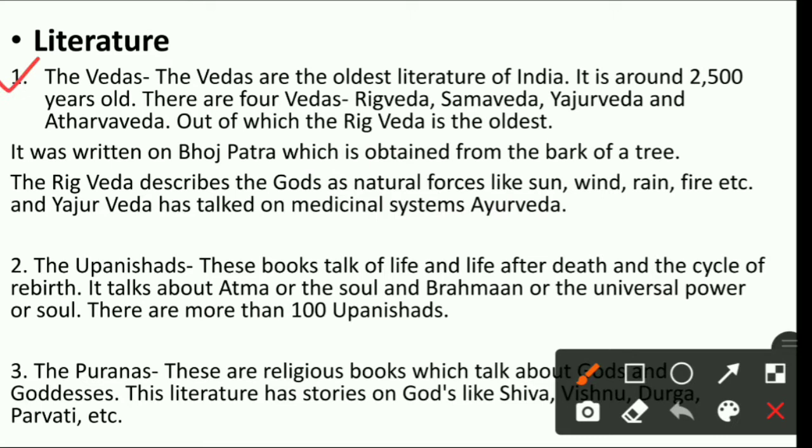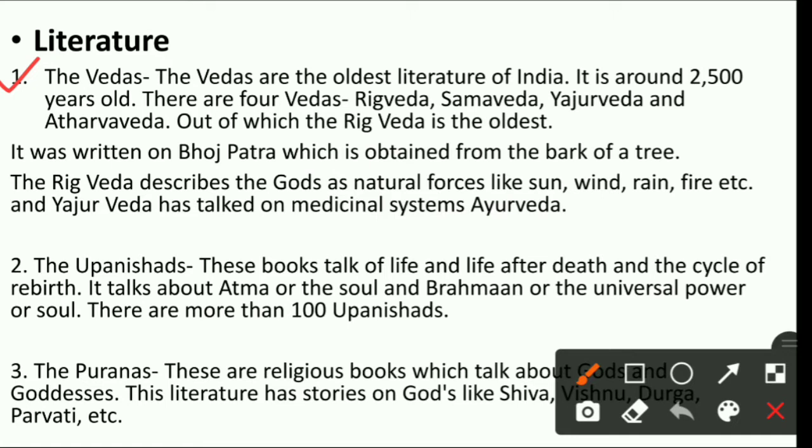About this also we have studied in the previous chapters of history. See the first topic. When we talk about literature, students, we talk about the literary works of the early period. What books were written, what theses were written, the epics, the puranas, जिसको हम बोलते हैं जो साहित्य, कथा कहानियाँ जो इस तरह की जो चीज़ें होती हैं, the literary works, about those we are going to study here. So the first one is the Vedas.